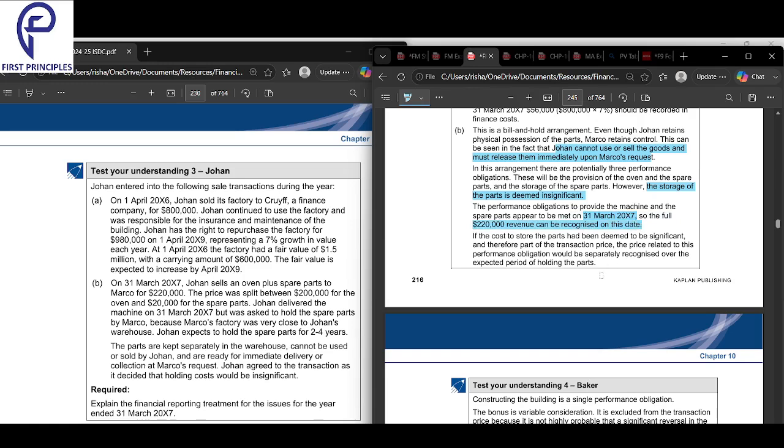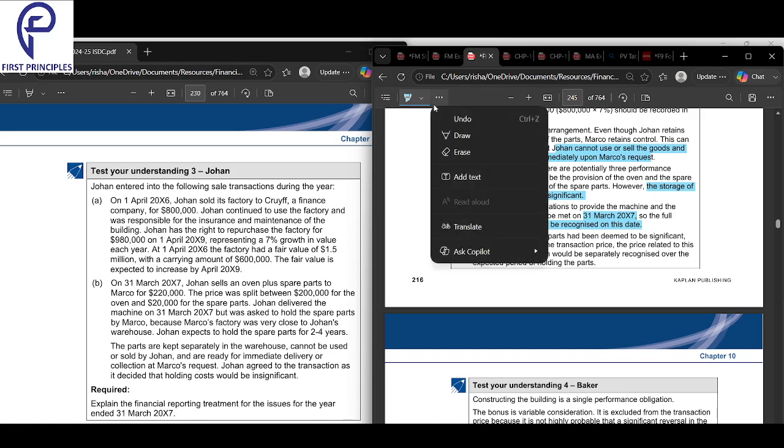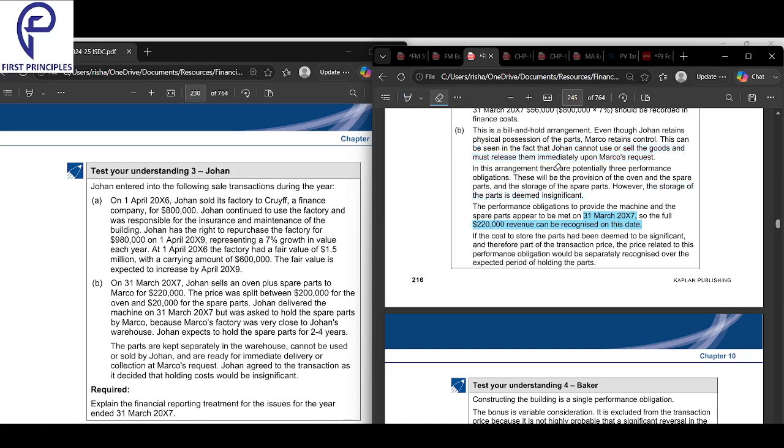How much revenue can be recognized? 220,000 can be recognized on this date. First of all, he sells the oven plus the spare parts to Marco for 220, so the full 220 can be recognized immediately. On that day itself, the full 220 is revenue. First of all, let's establish that. 220 is full revenue. That is the crux. Everything else is extra. The main sentence is this: the full 220 is revenue immediately.